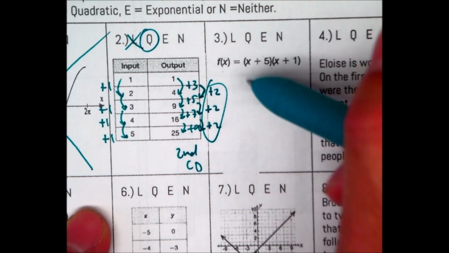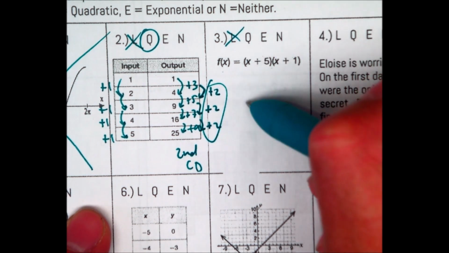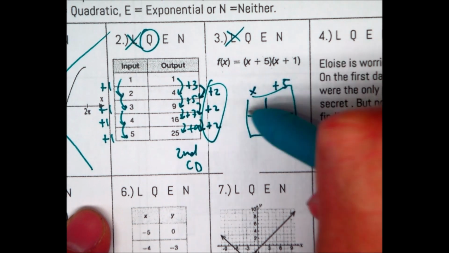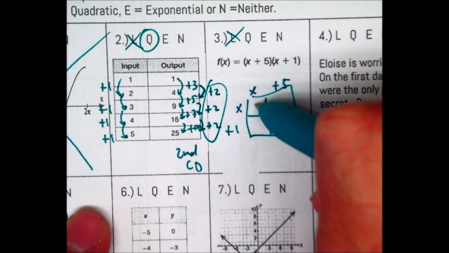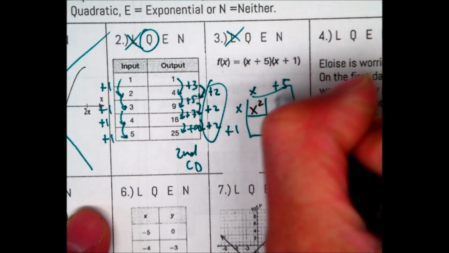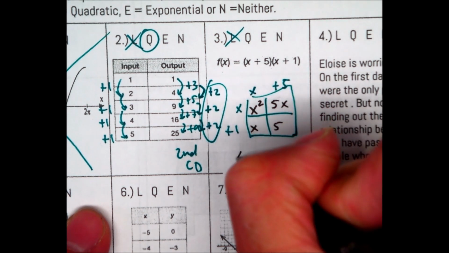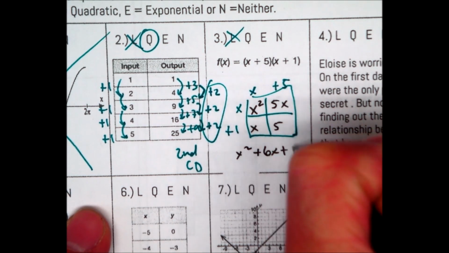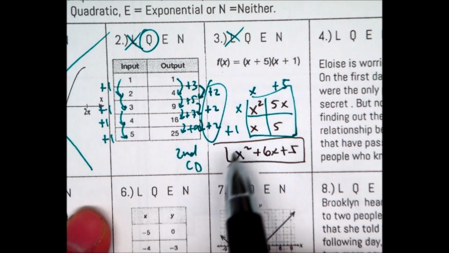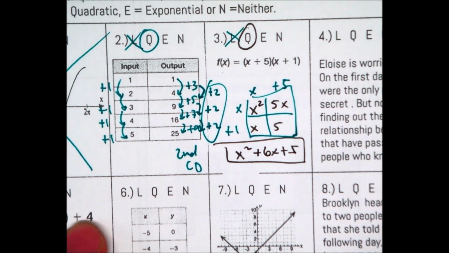Question number 3, although you see x to the first power and are thinking linear, the reason why it's not linear is, if you actually multiply these out, x plus 5, x plus 1, you're going to get x squared. X times 5 is 5x, x, 5, so this becomes x squared plus 6x plus 5. Here, when you have y to the first power and then x to the second power, the correct answer would be quadratic.